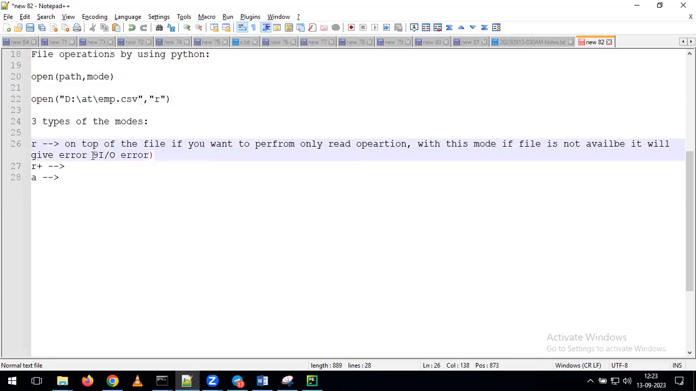So whenever a file is not available, what will happen? We are going to get the error called IOError. So whenever we give the mode as R, if the file is not available, then automatically we get the output called IOError. This is for mode R.